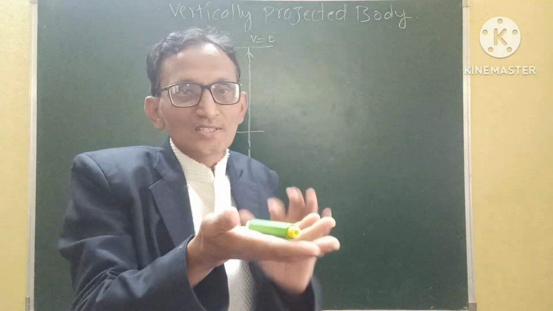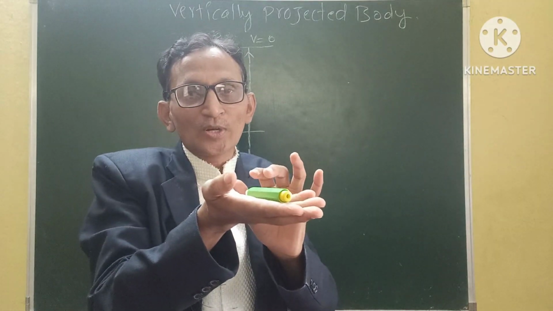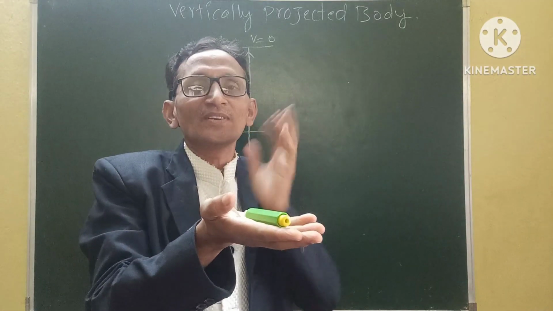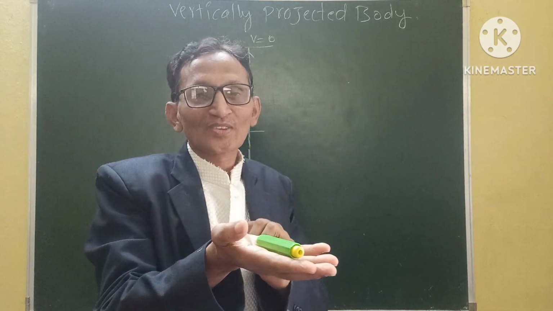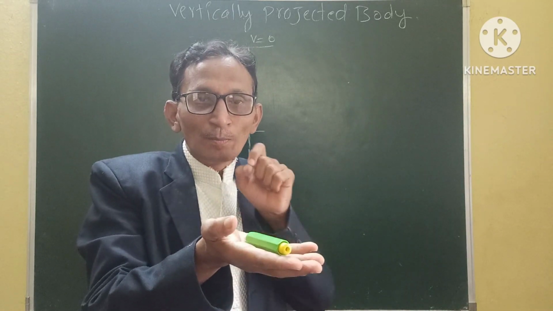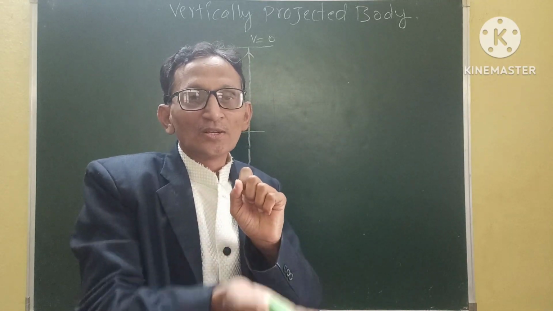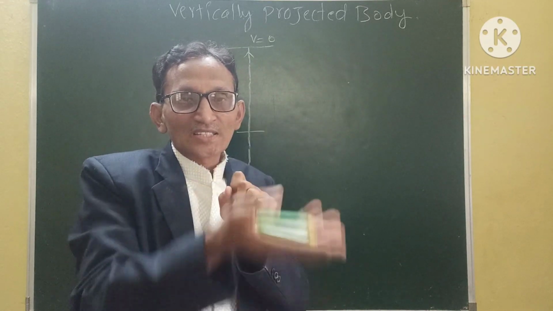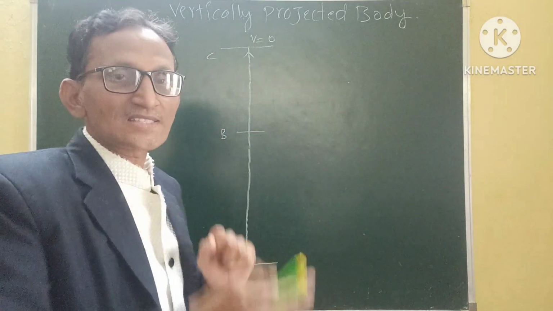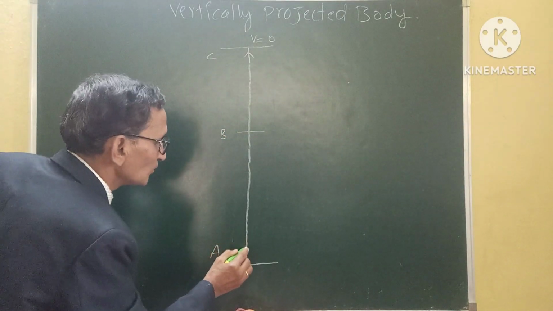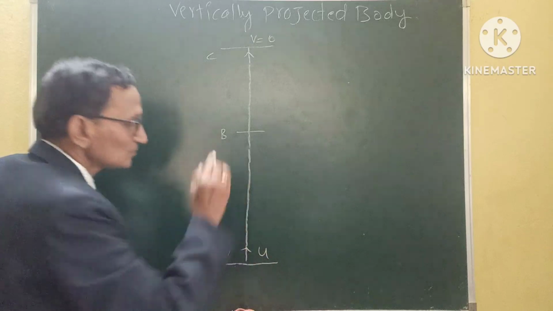Now imagine that there is a stone in my hand. If I ask this stone to go up, will it go? No, it won't go. So what do we have to do? We have to impart an initial velocity to that body so it starts moving. So I have to impart some initial velocity. Let us take the initial velocity as u. u is the initial velocity here.